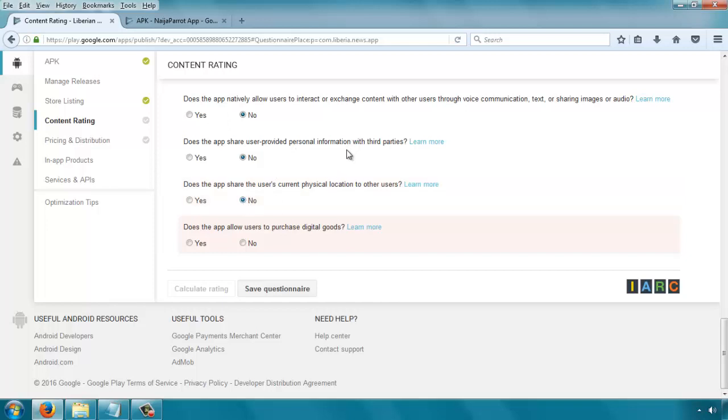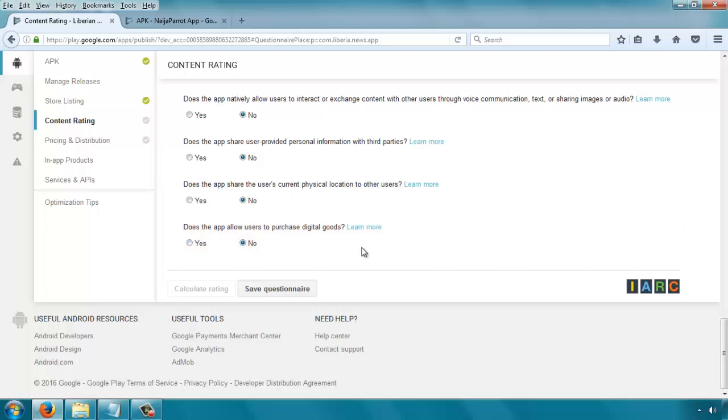We'll say no. Does the app allow users to purchase digital goods? If you are selling things through your app directly, not maybe having a website or having an e-commerce website opening in your app, that doesn't count here. If people pay directly through the app for your products, then you can select yes there. If not, you select no.